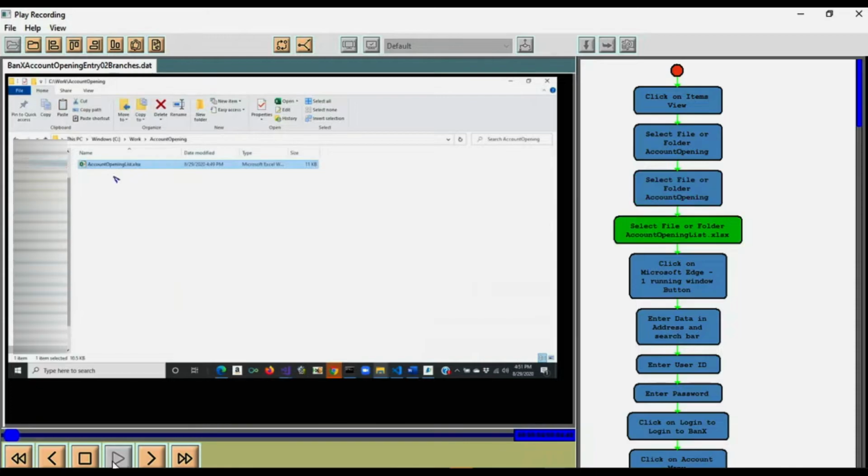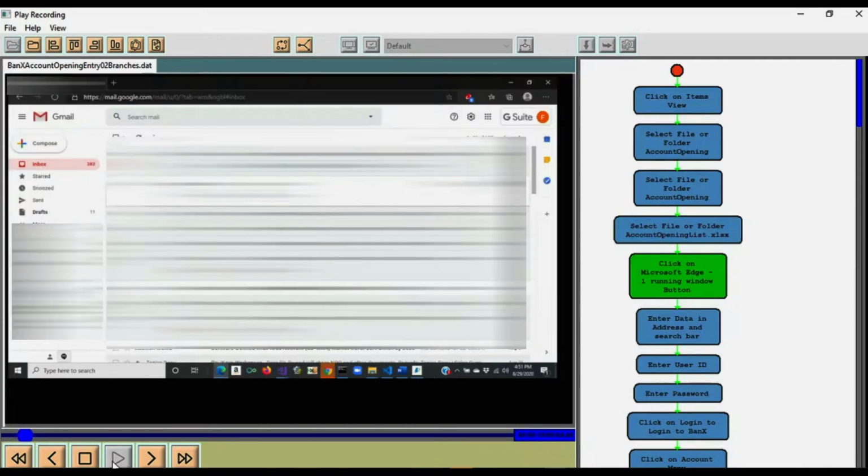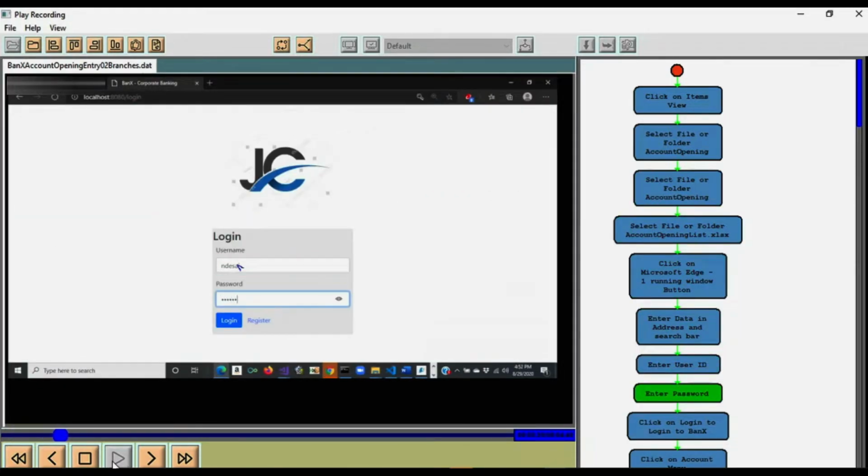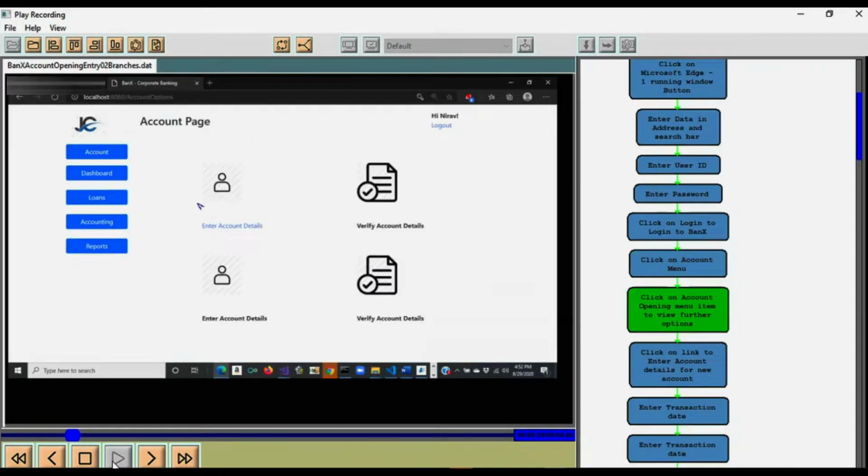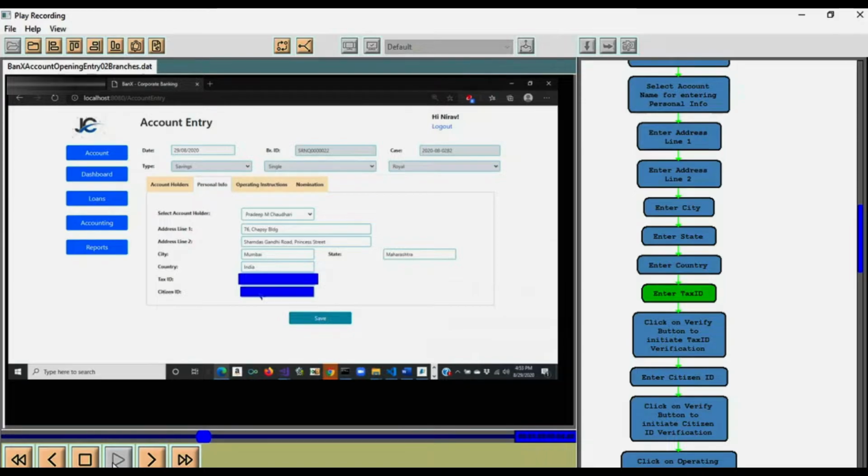As we play through the video, the flow diagram is synchronized with the video, showing the exact action that the process executive has taken during the recording. Another cleansing and enrich feature you will now see is the masking feature, which is used to mask out confidential information on the screen captured during recording.